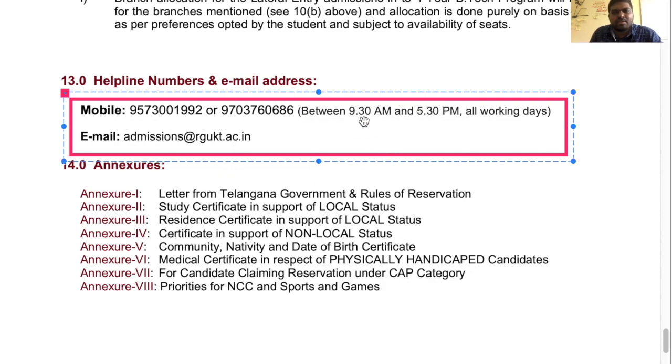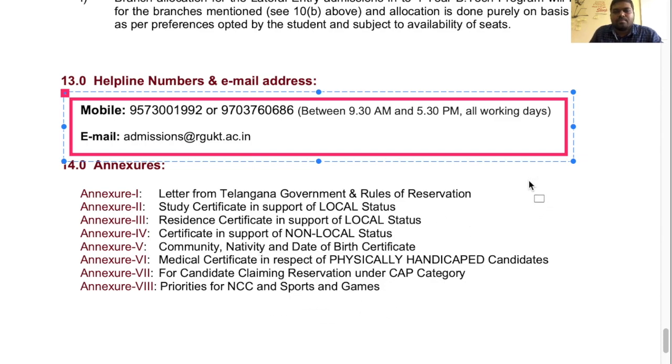The timings are important: 9:30 AM to 5:30 PM, all working days except Sunday. Right, point 14.0, Annexure 1: letter from the Telangana government on rules of reservation, study certificate in support of local status, residence certificate in support of local status, a certificate in support of non-local status, community, nativity and date of birth certificate, medical certificate in respect of physically handicapped candidates, and for candidates claiming reservation under the CAP category, Central Armed Police Forces, and priorities for NCC and sports and games.